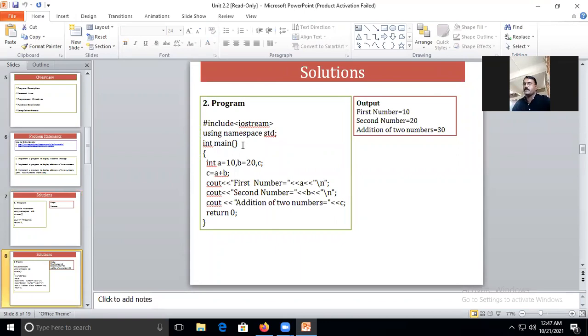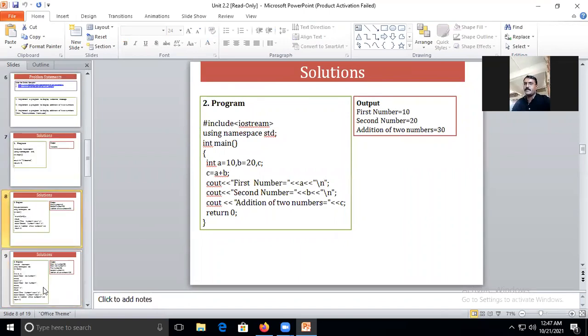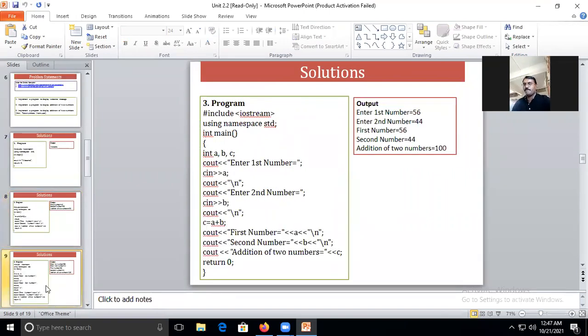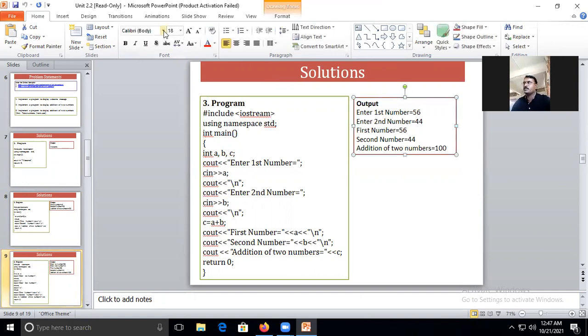Similarly for the second, doing the addition of two numbers. See, we have taken two variables A and B, and the result of A plus B is stored in the C variable, and the program is like this, and this is the output of the program. Similarly, by using the cin function, taking input from the user, I have written this program, and here is the output.